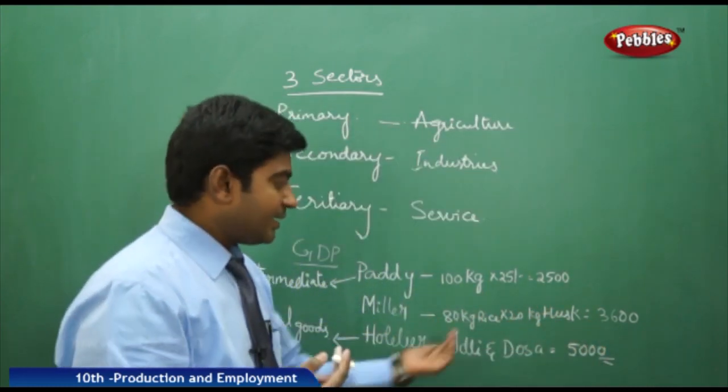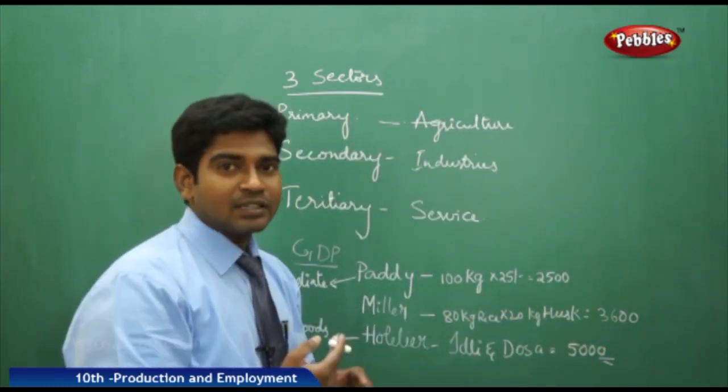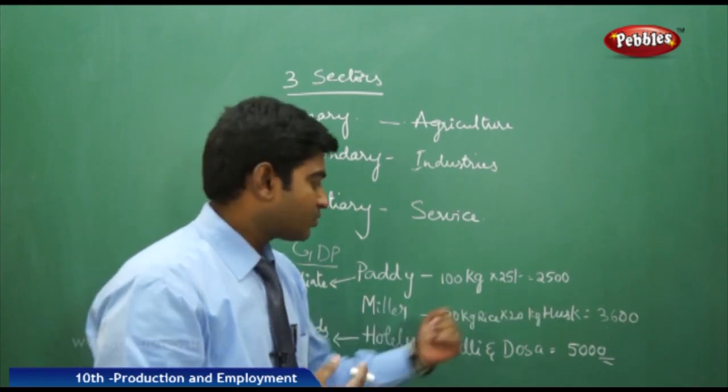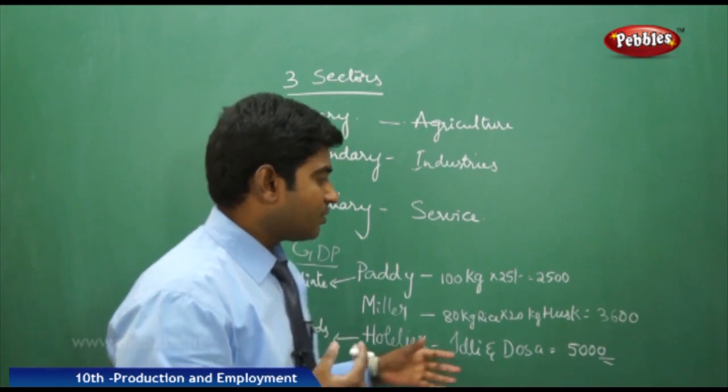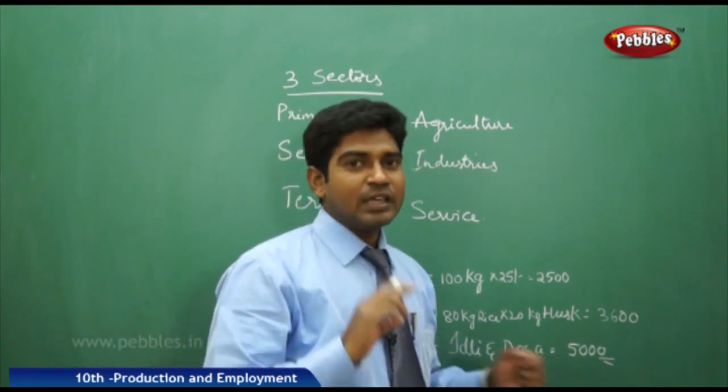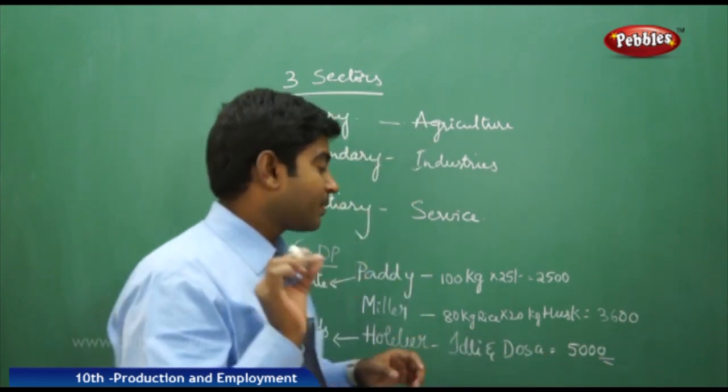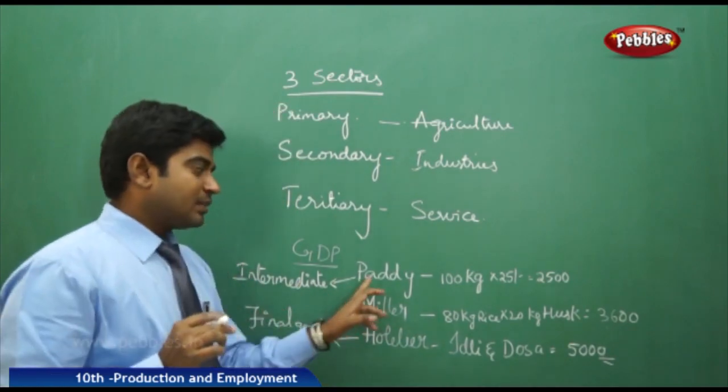The hotelier takes the rice and the husk, uses the husk for heating and the rice for making idli and dosa, and makes a final output of 5000 rupees. Here we have seen two kinds of products. One is the intermediate product, that is the paddy.